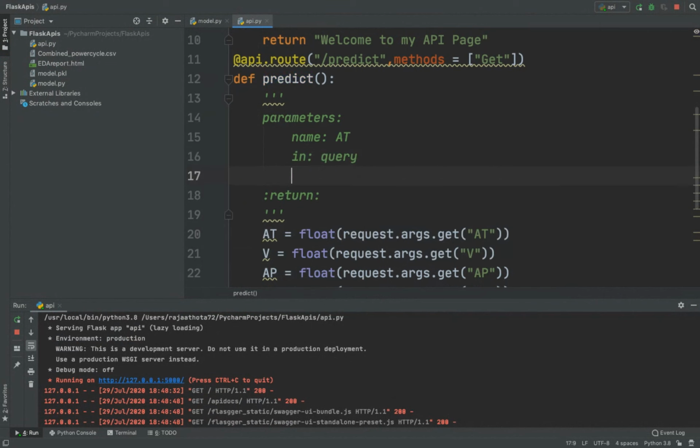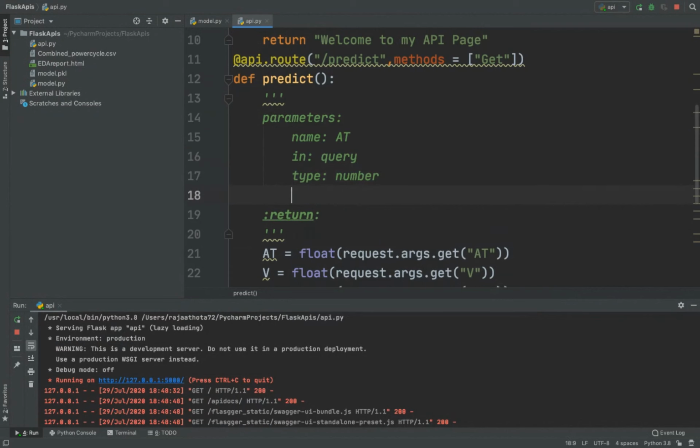Once it is done, what should the input type be? You should mention the type of input which you want to input in the UI. So I want it to be a number. I'm writing it as number. Now, if you want to provide validation, then you write required is equal to true.